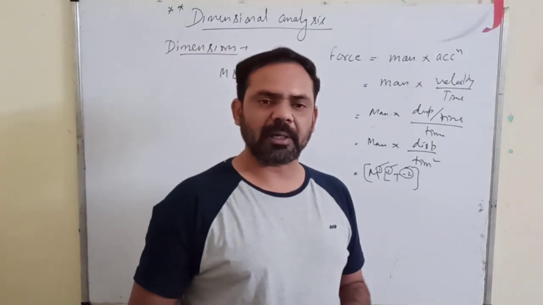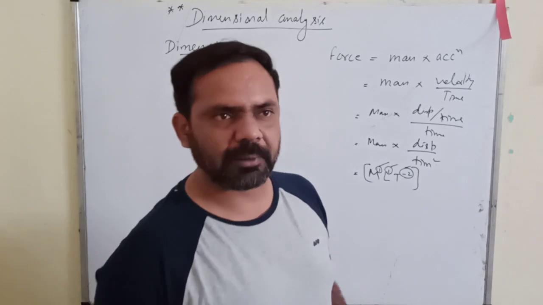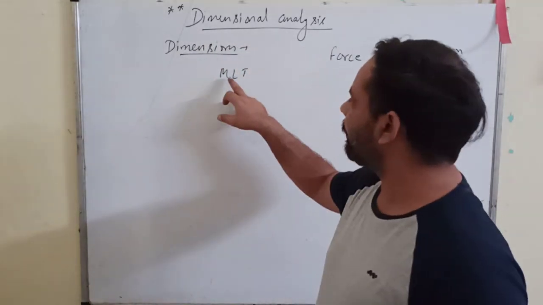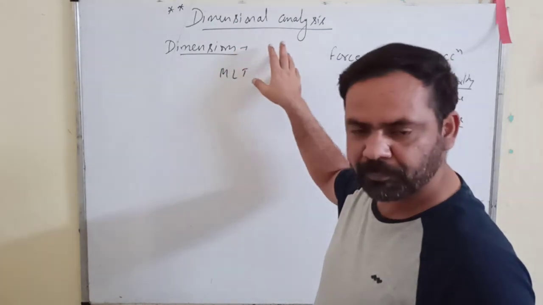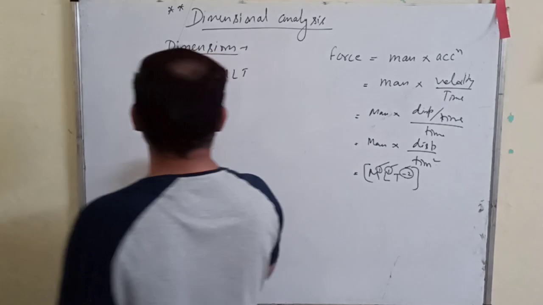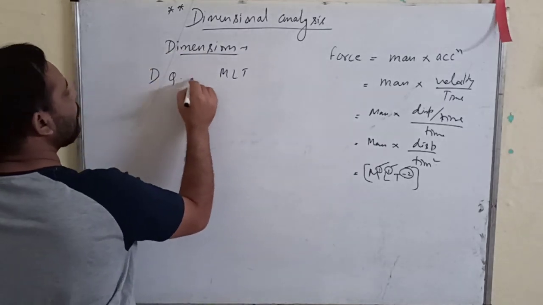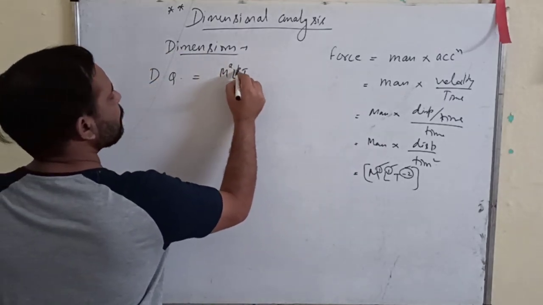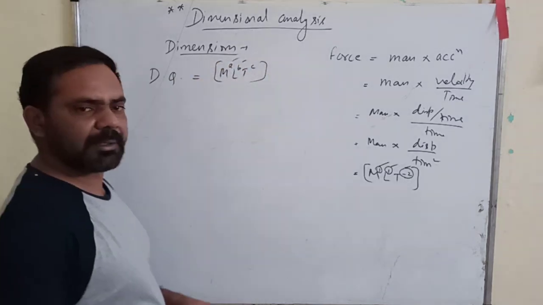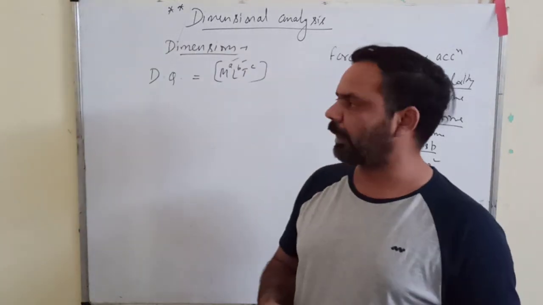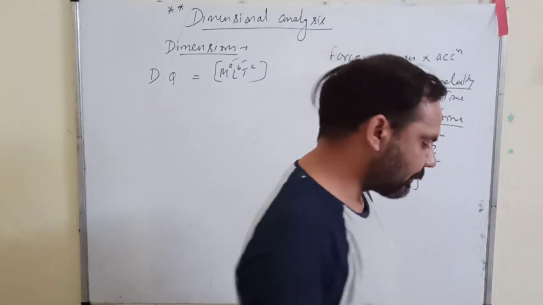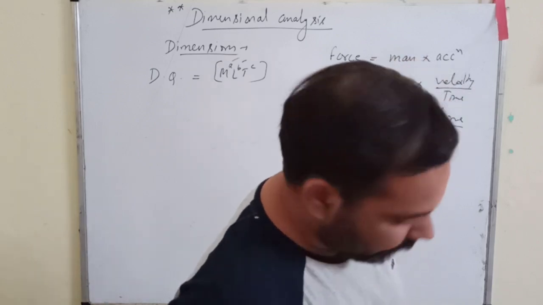So dimensions are the exponents or the powers to which the fundamental quantities must be raised in order to get a particular derived quantity. If you get a derived quantity equal to M raised power a, L raised power b, T raised power c, then this a, b, c are called the dimensions of that particular derived quantity. This is the definition.